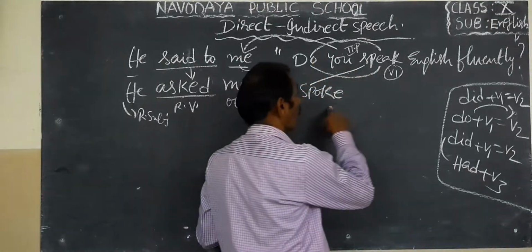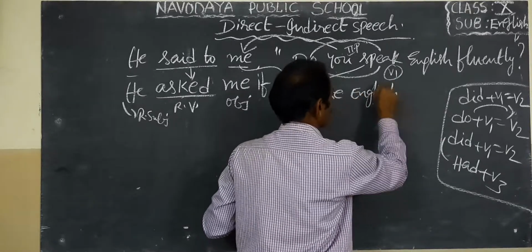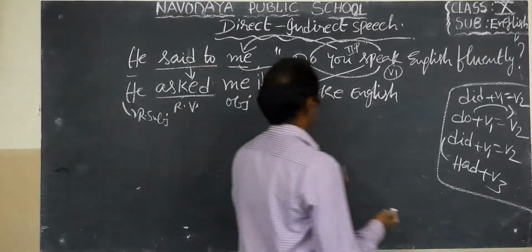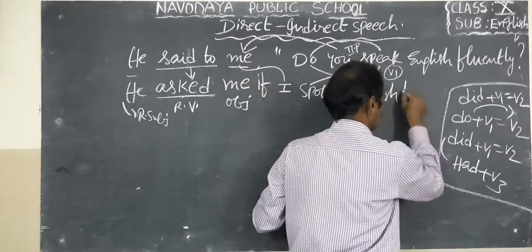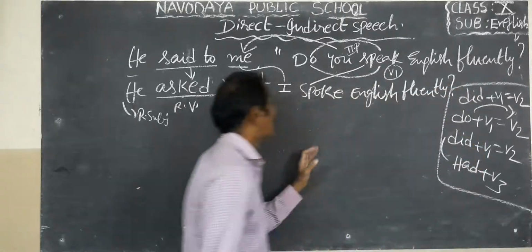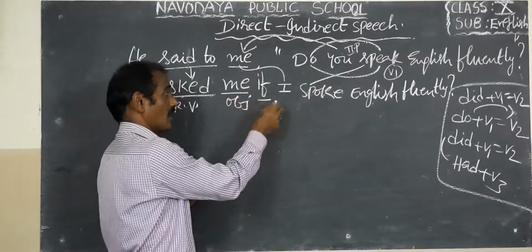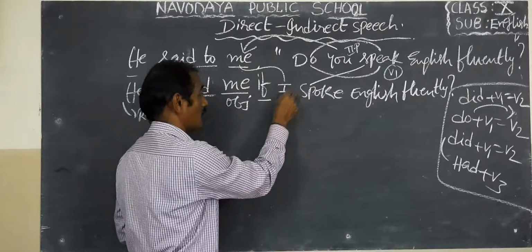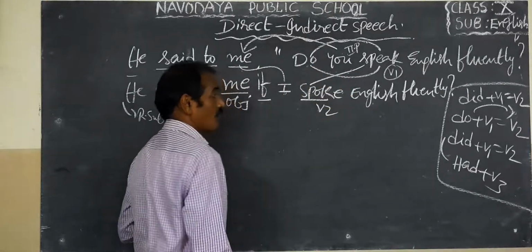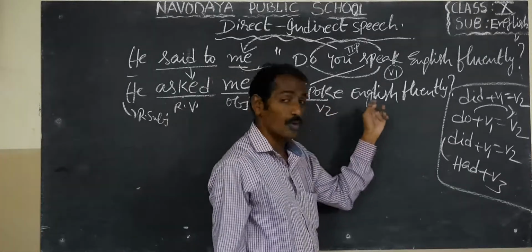If I spoke English fluently, question mark. Here if is the conjunction. I, because me is the object. Do V1 became V2: speak, I spoke. If I spoke English fluently.